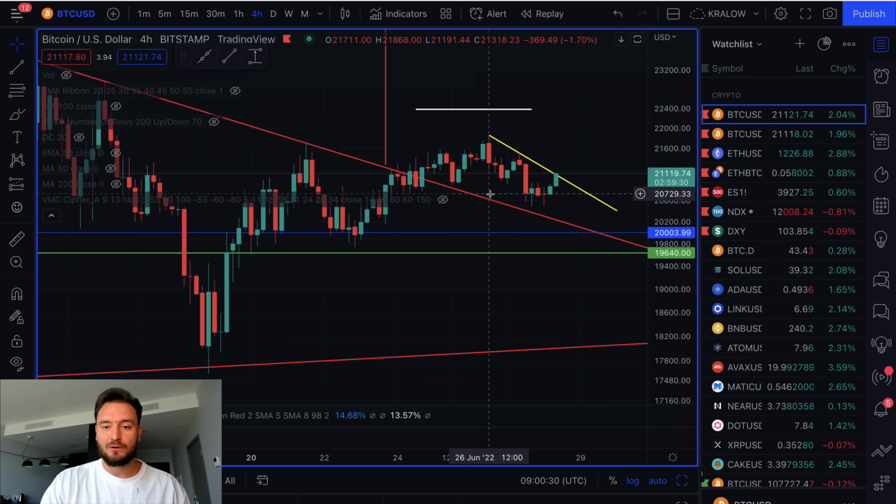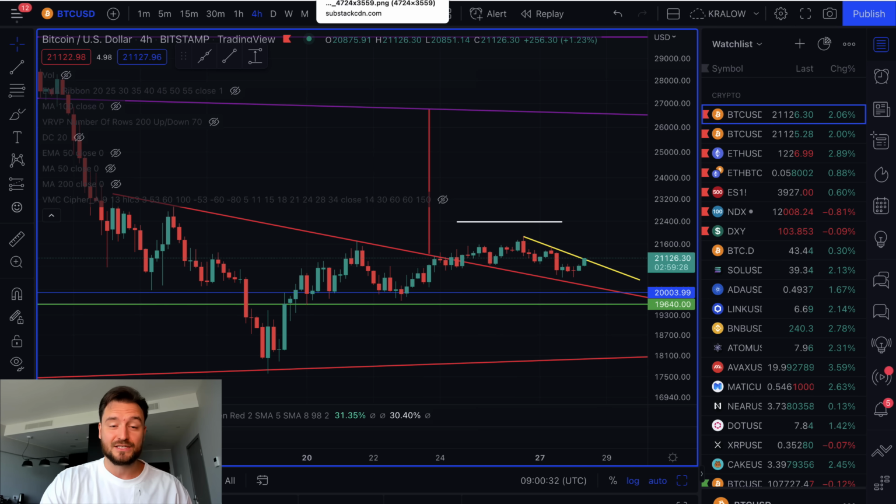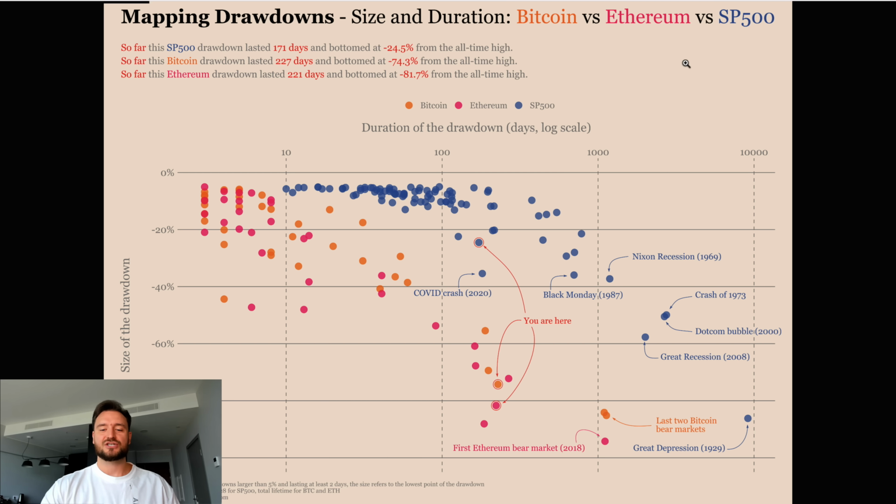Okay, so now let's move on to what I wanted to talk about in this video. This is, again, a hopium scenario in a sense that it gives us an understanding of where we are standing right now. This is basically a map from econometrics. They mapped out drawdowns in terms of the size and duration of Bitcoin, Ethereum, and S&P 500. Bitcoin is the orange one, the pink one is Ethereum, and the blue one is S&P 500. And this tells us a big story: when it comes to Ethereum, we're pretty much at the bottom, very close to it.